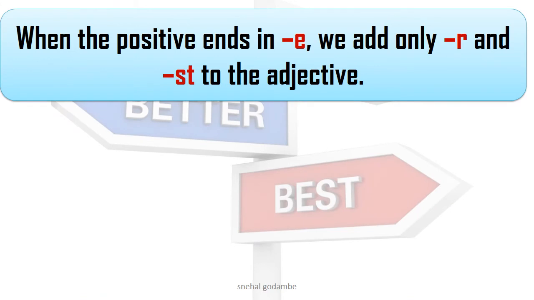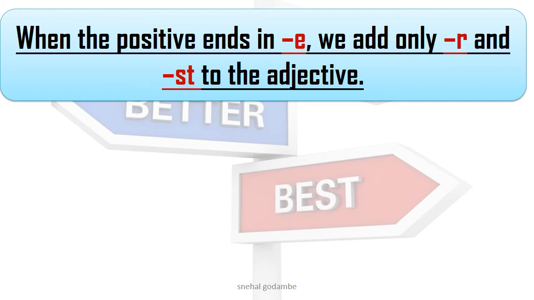Next rule: when the positive ends in E, we add only R and ST to the adjective. For example, when the positive degree ends in E, then we add only R. Just now we have seen that we have to add ER and EST, but if it ends in E, then there is no need to add one more E. You can add only R and ST to the adjective.